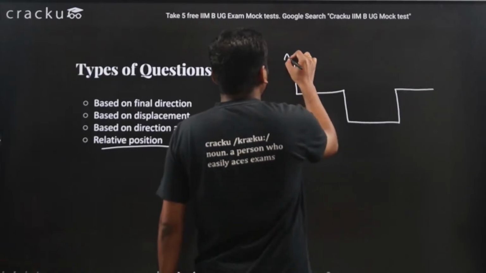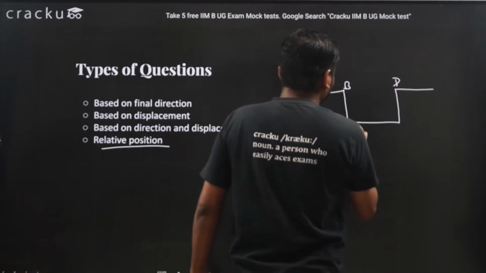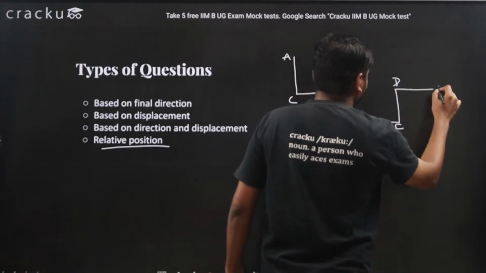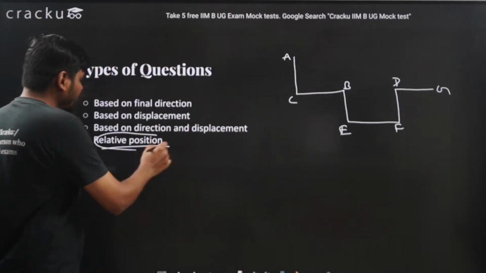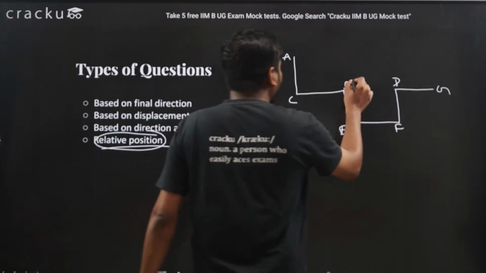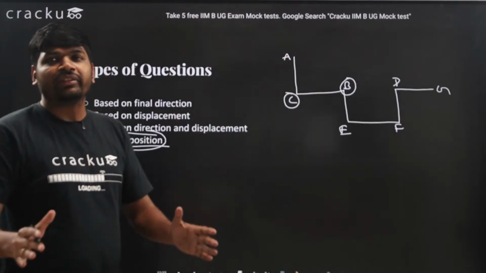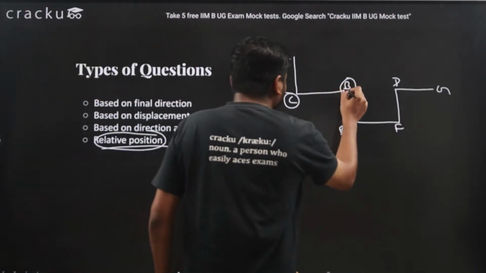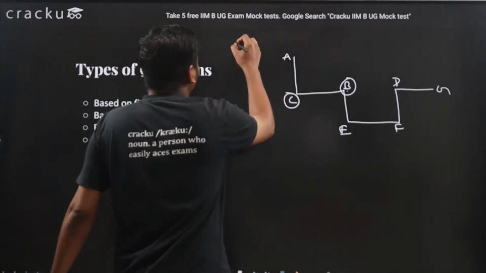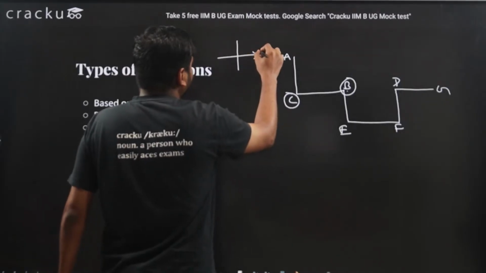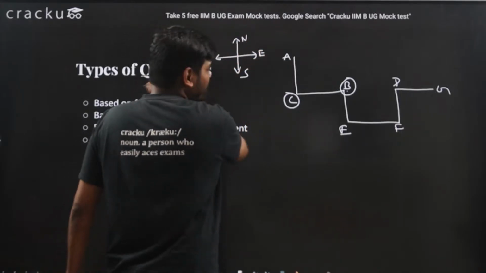For example, this is A, this is B, this is C, this is D, this is E, this is F, this is G. So I ask you what is the relative position of B with respect to C. In which direction is B present with respect to C? So what I will do, I will draw the direction diagram, that is east, west, north and south.